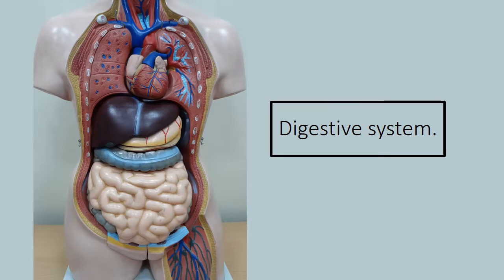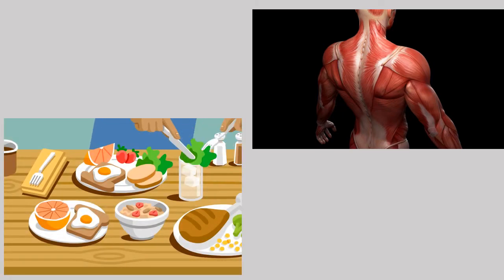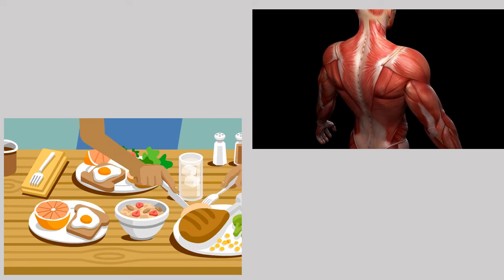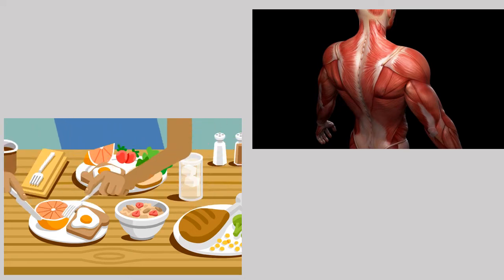Today we are going to take an overview of digestive system. We have seen the muscular system in the last video, but to have a good muscular system, we need to have a good diet, healthy food, and we need to have good digestive system to absorb all the nutrients of our body. So let's see how our digestive system works and nourishes our body.